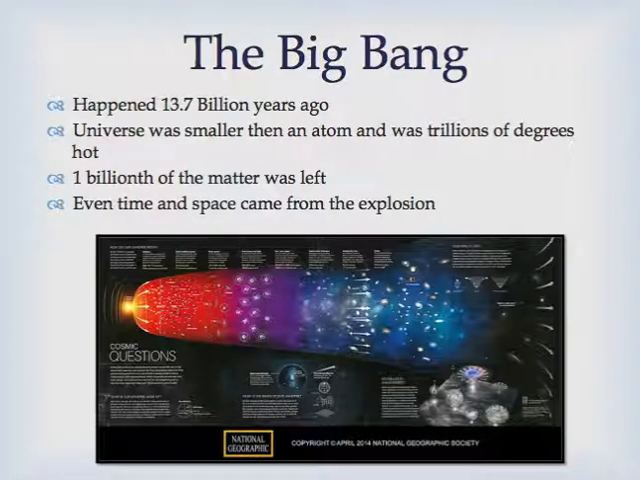So the Big Bang happened 13.7 billion years ago. And at this point, the universe was smaller than an atom, many, many times smaller than an atom, and it was trillions of degrees hot. And within a second of the universe expanding, there were quarks, protons, electrons, etc. And further on, this led to hydrogen and helium. But it's really cool how fast everything was created.